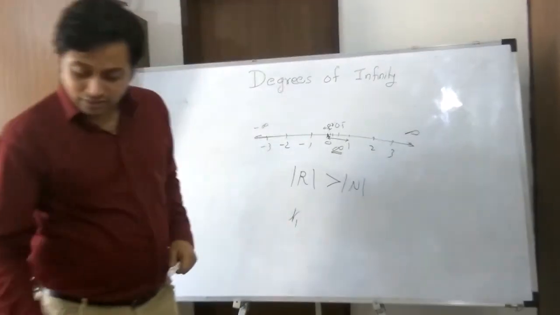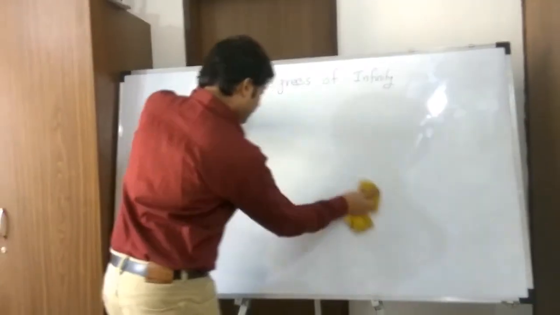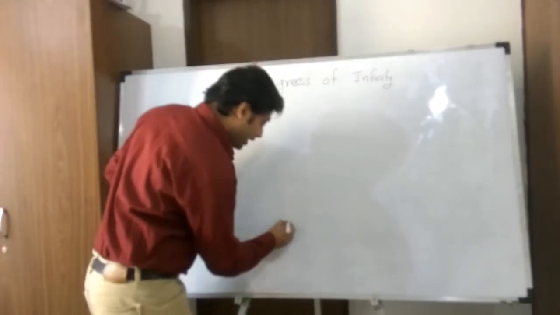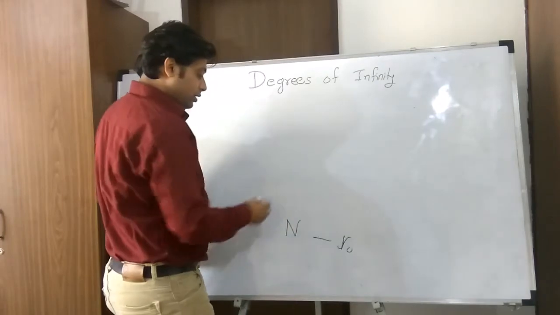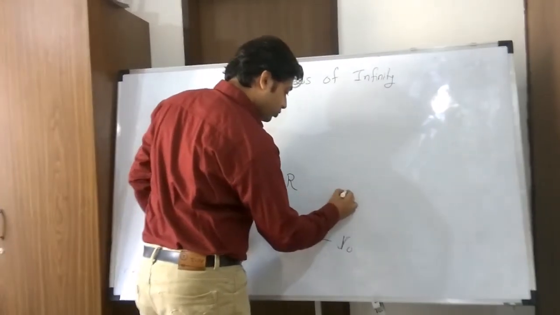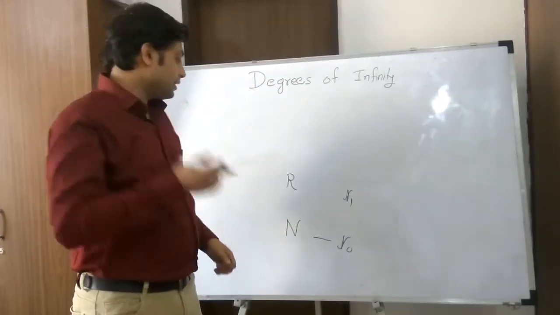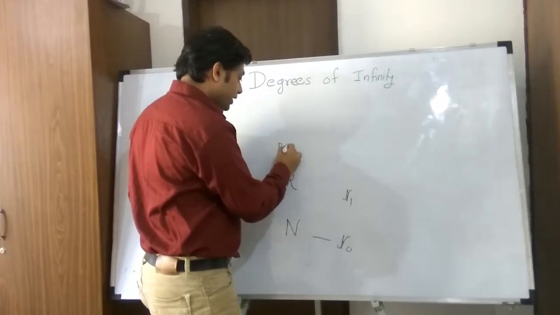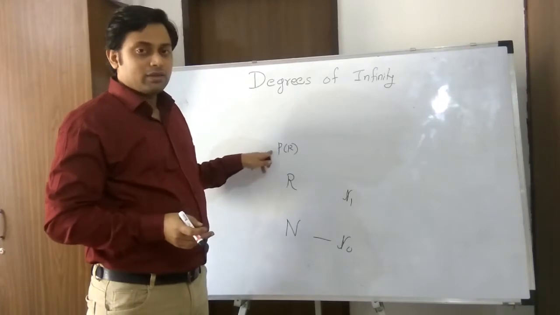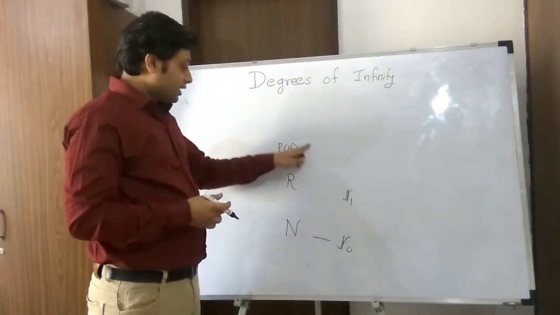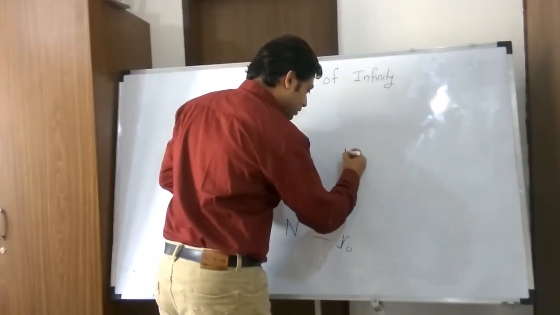Okay, now let's talk about this aleph 1. So we have the natural number set whose cardinality is aleph 0. Then we have the real number set, let's say whose cardinality is aleph 1. Now for this real number set, I can form the power set of the real number set. And according to Cantor's general theorem, the cardinality of the power set of the real number set is larger than the cardinality of R. Let's say that is aleph 2.